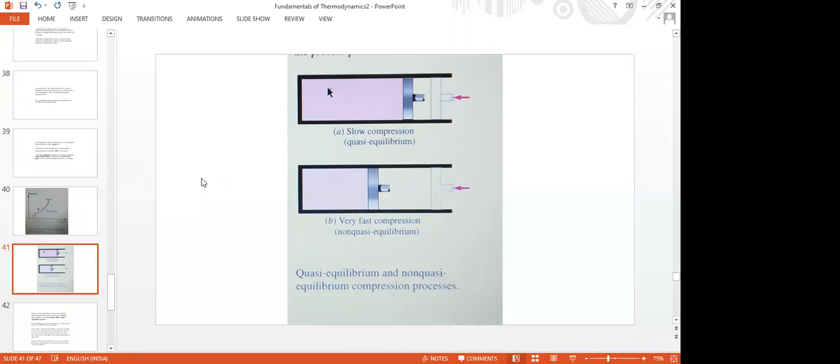So here also a gas is taken, and in the first figure, see the first red arrow, the system has proceeded from this point to this point. The process has been executed over a little distance, and therefore we assume this is a slow compression process.